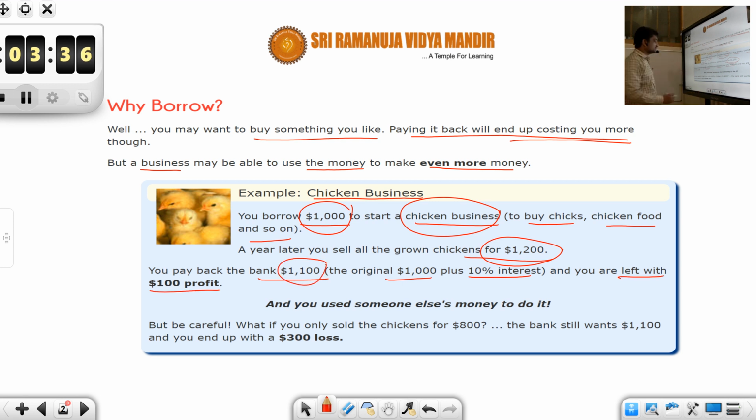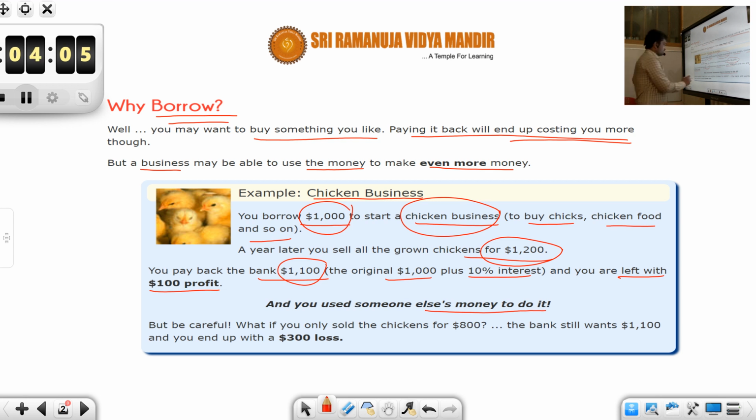Okay students, you used someone else's money to do it, and in this process you have also gained $100 profit, because you pay back $1,100 to the bank and still you are left with $100. And for all this you have used others' money, right? So that is where borrowing helps. If you know you will be able to make more money than what you are borrowing, then the borrowing makes sense.